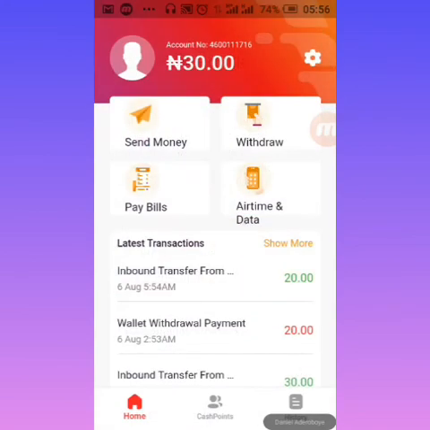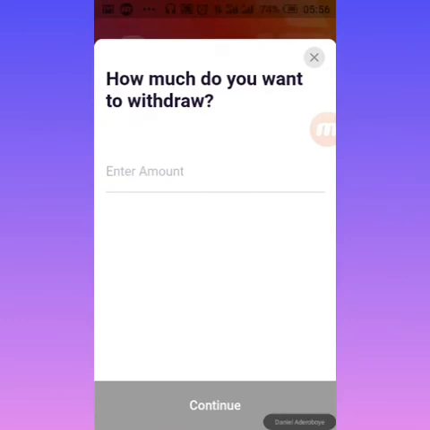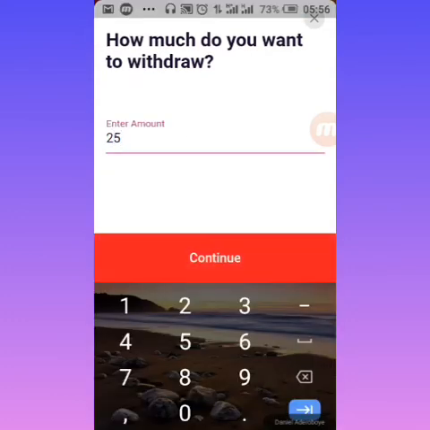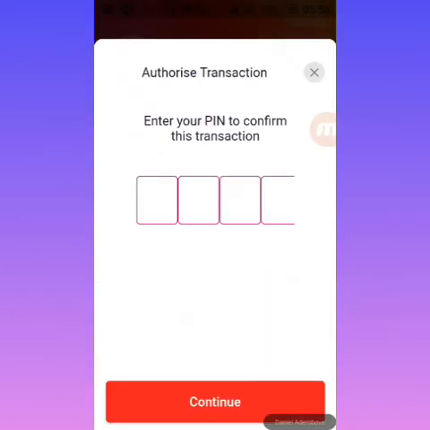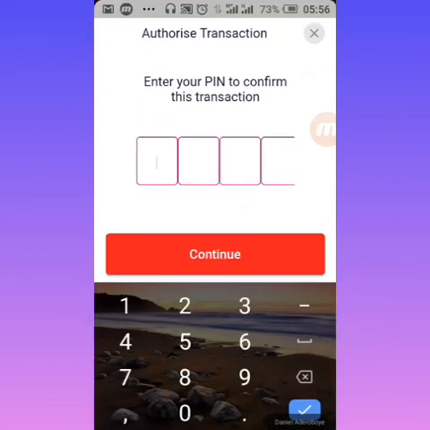Alright, let me just come back. I want to withdraw the money. I'm going to click on withdraw. Let's say I want to withdraw 25 naira, for example. I'm going to click on continue and put in my PIN. Okay, no worry, I'm putting my PIN here and clicking on continue.